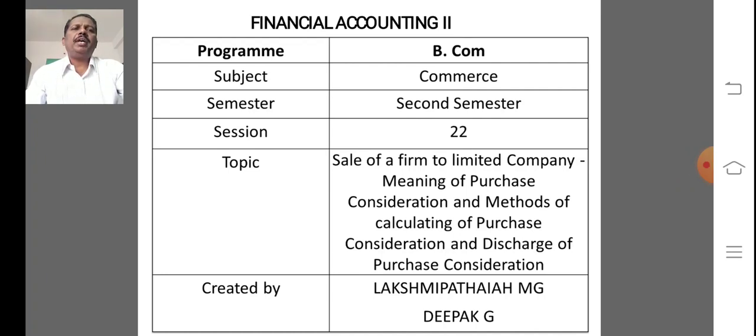Now, my title is Financial Accounting 2. Now, I am discussing session number 22. The topic covered under session number 22 is sale of a firm to a limited company.